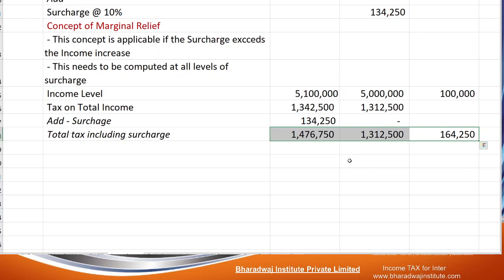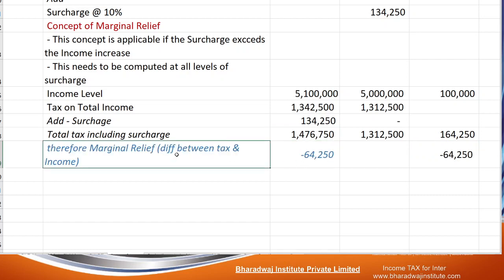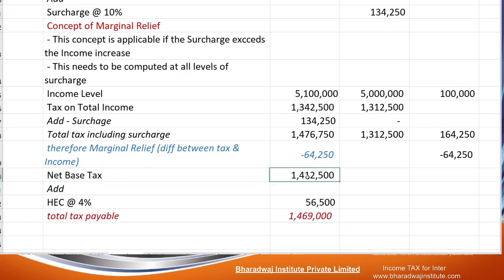How is this fair? So law says the extra 64,250 you need not pay. Adjust it against the tax payable and pay the balance. What is the tax? 1,64,250. What is the income difference? 1 lakh. So the difference you adjust against tax payable, and the balance tax you pay with HEC 4%. This is the total tax payable.